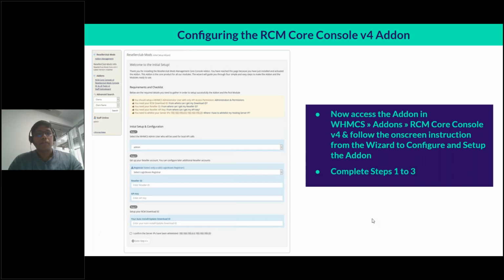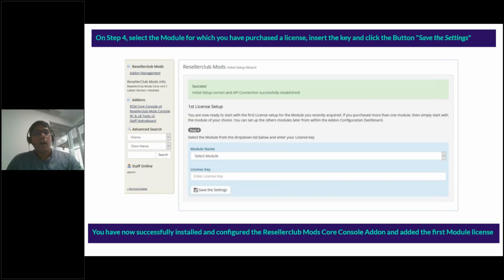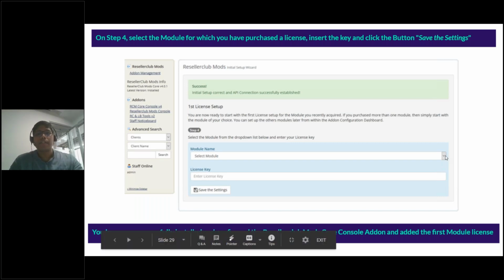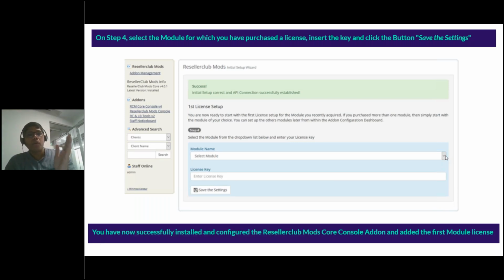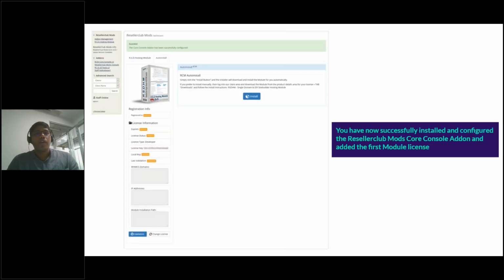So once you've done that, you click on go to step 4, and under step 4 you need to add your license key. Now again, the license key is available within your Reseller Club mods reseller client area. You add your license key over here and you click on save the settings. Once you've done that, you can go to the next page, which is this page, where it will tell you that the add-on module has been configured successfully.